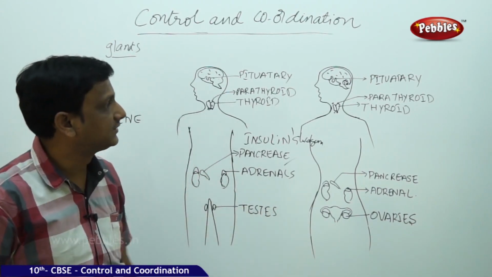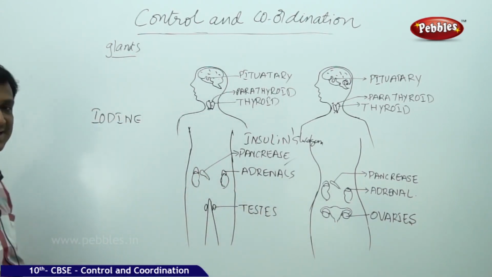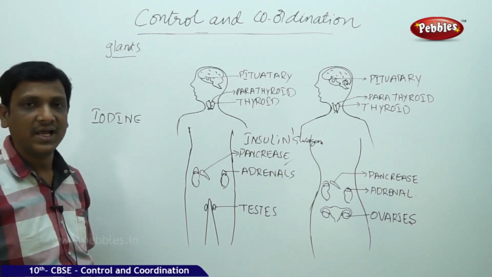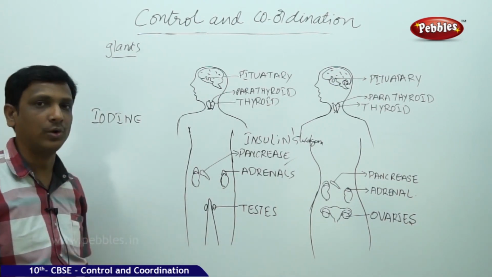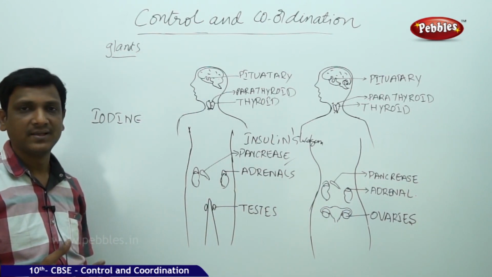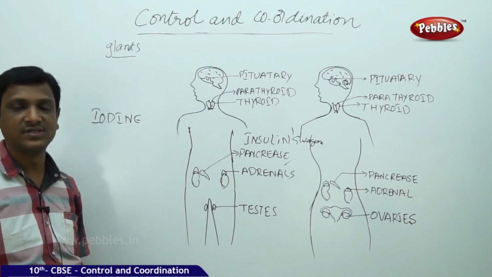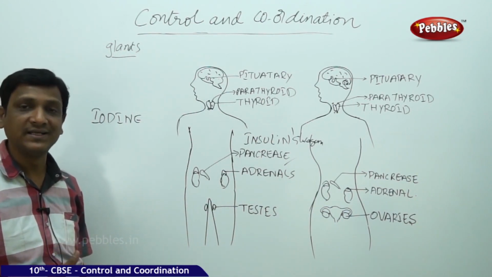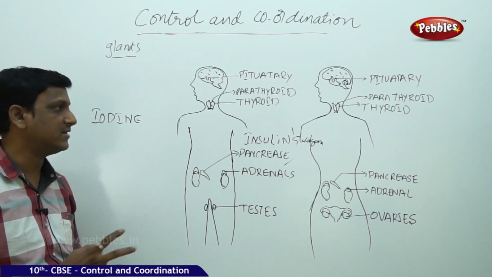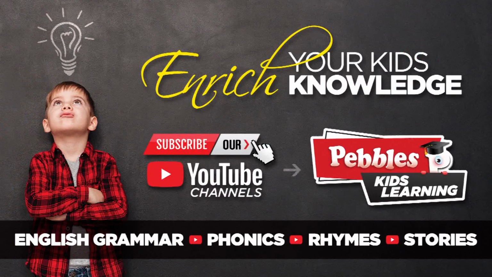So these are the various kinds of endocrine glands and their secretions and how they control various reactions, life processes, exactly to say biochemical reactions in our body, which are controlled by these hormones.